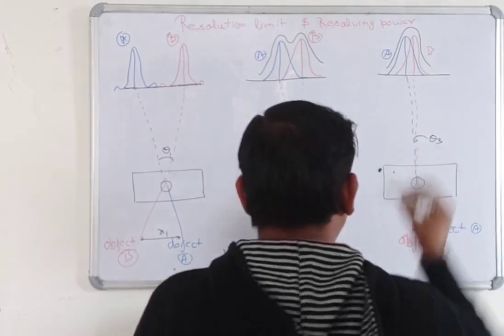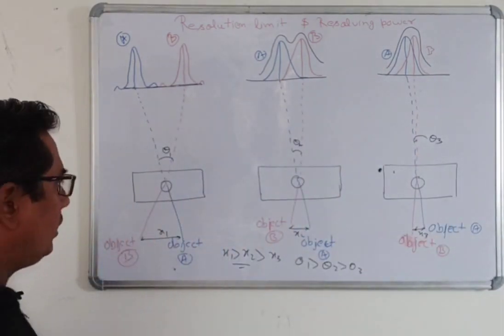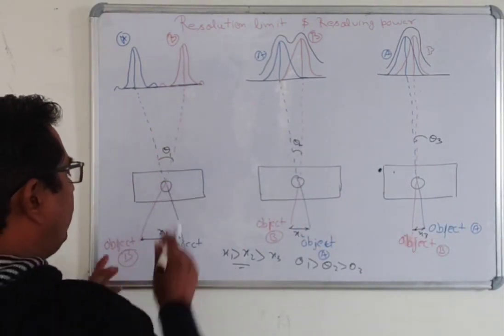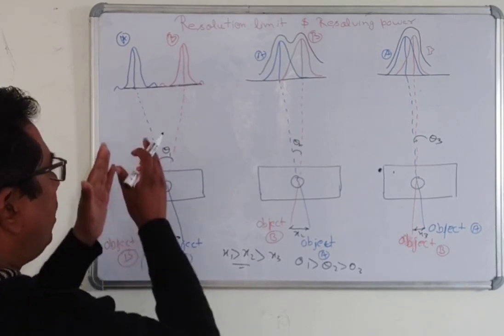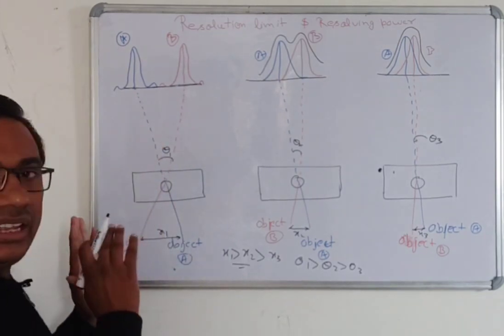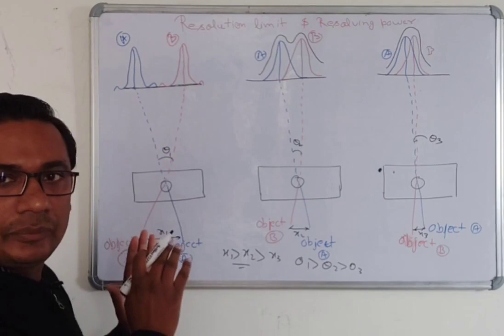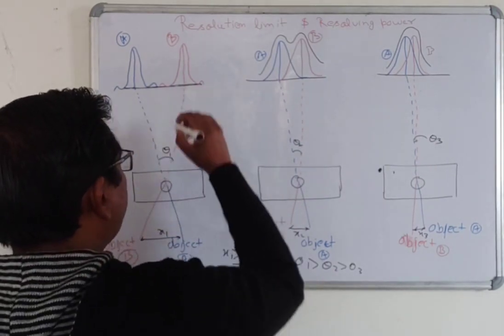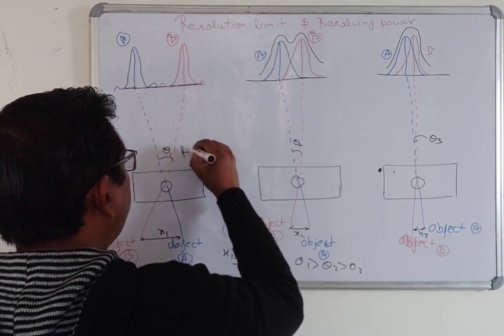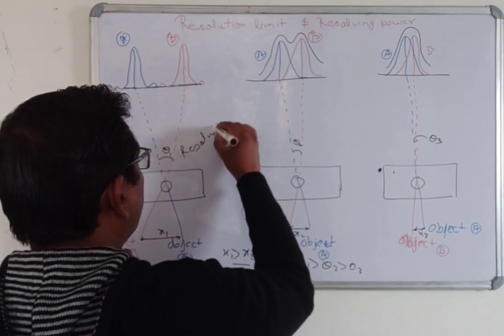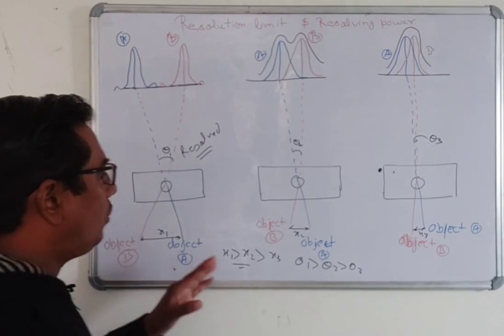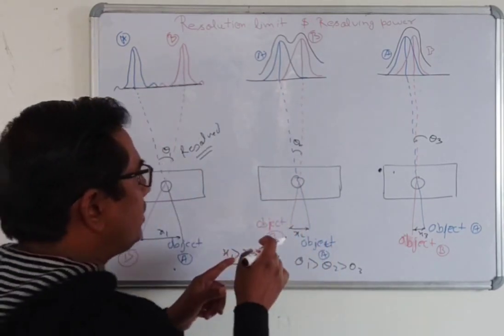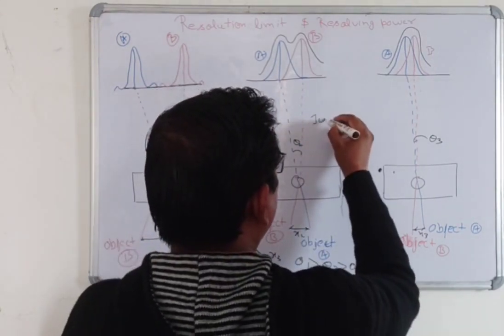This condition, when the spectra look clearly separate, is known as the resolved condition.